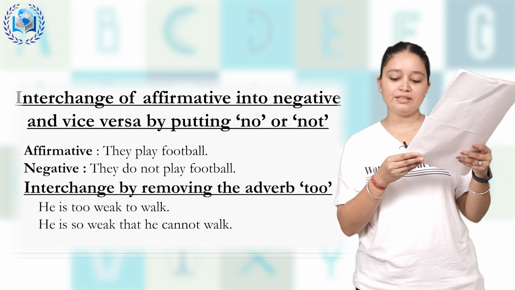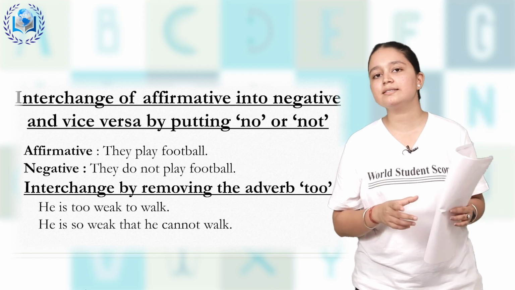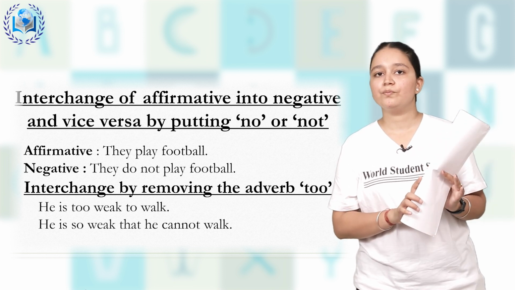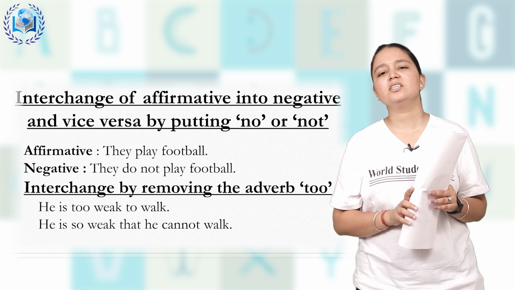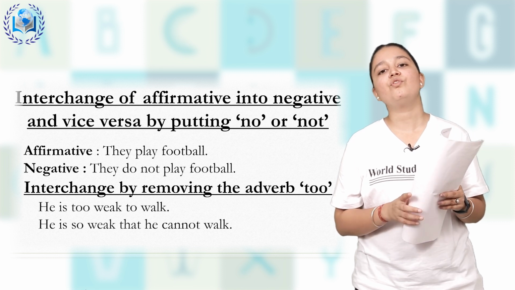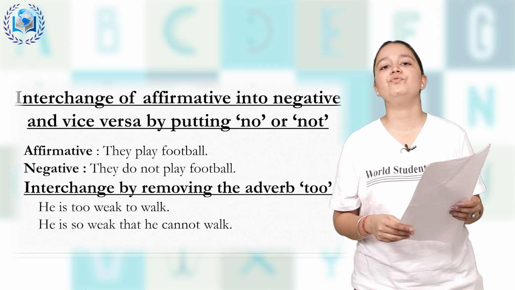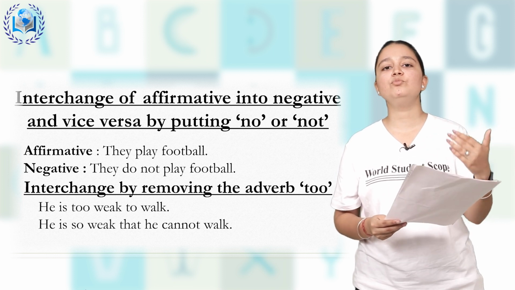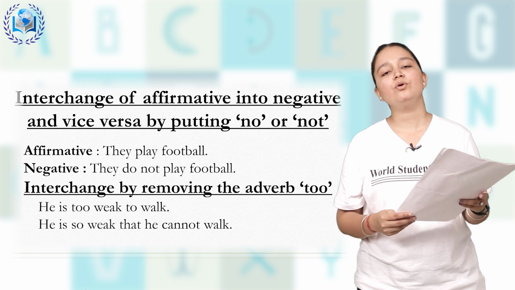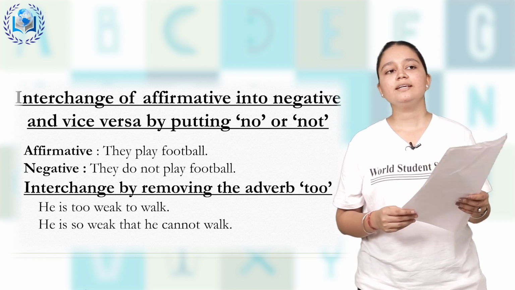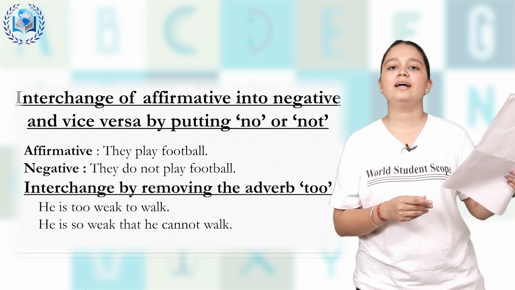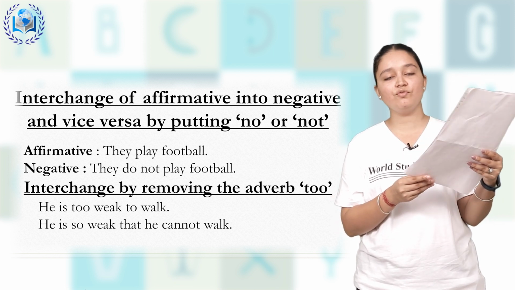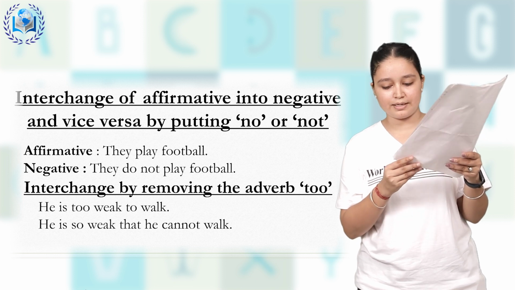Another is by removing the adverb too. We can also change the sentences by removing the adverb too, T-O-O. Now if I say he is too weak to walk, this is positive. If I remove the word too, then how will it change? He is so weak that he cannot walk. So how will we write it? He is so weak that he cannot walk.